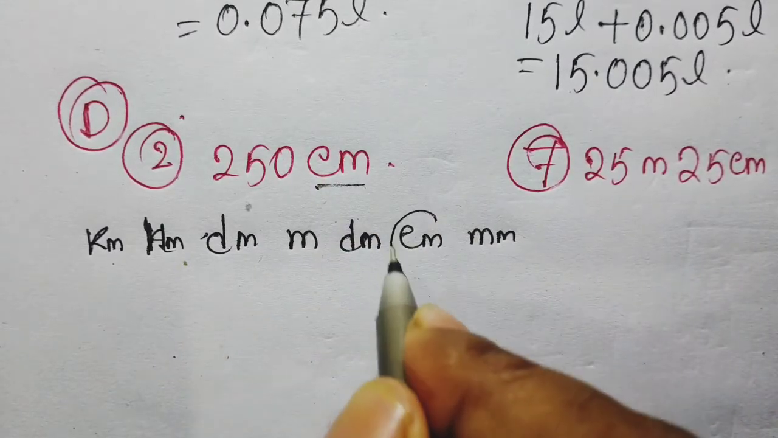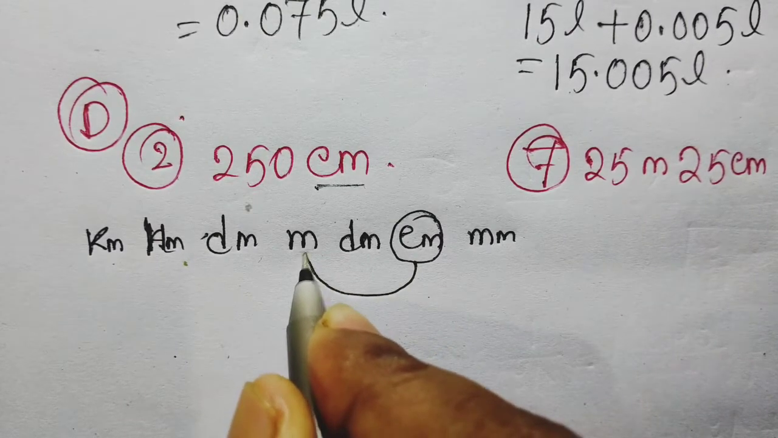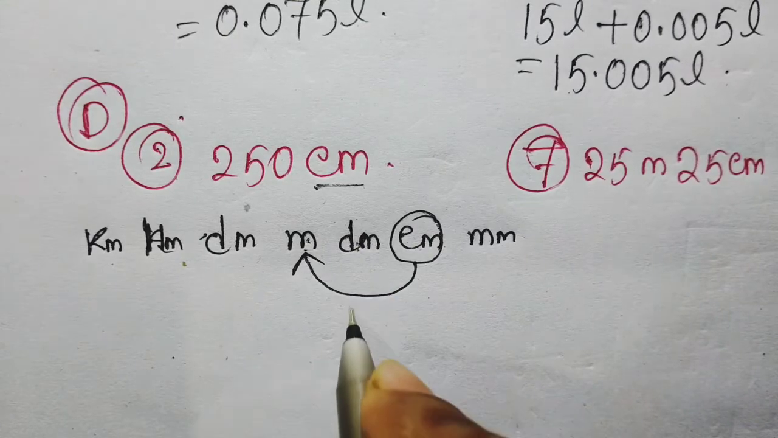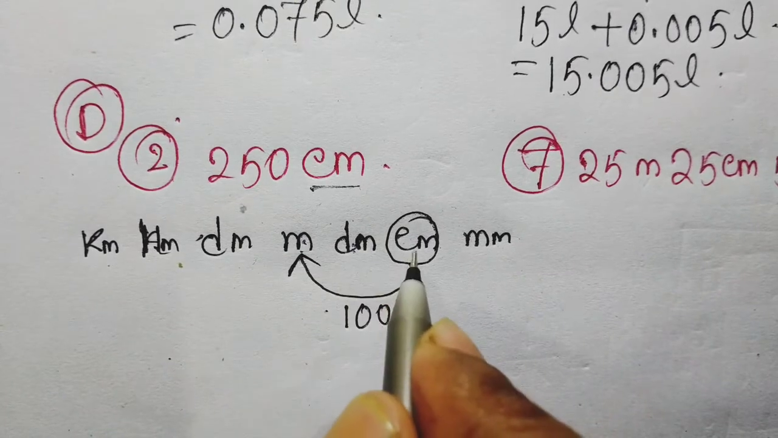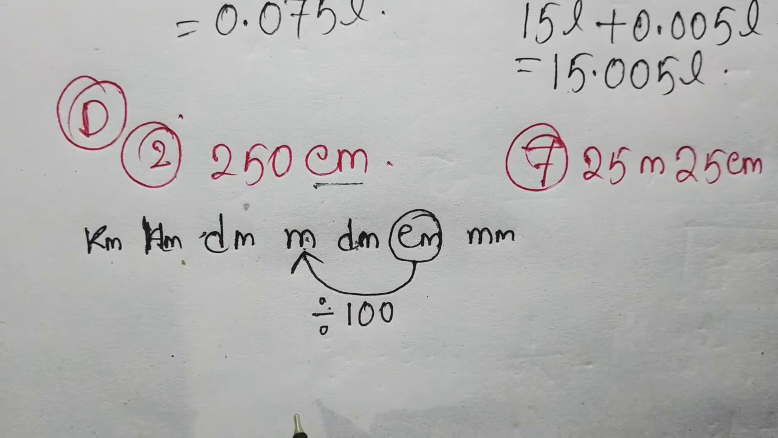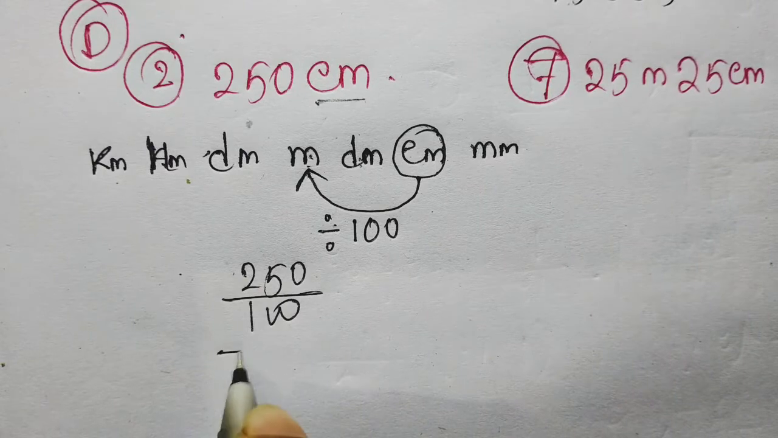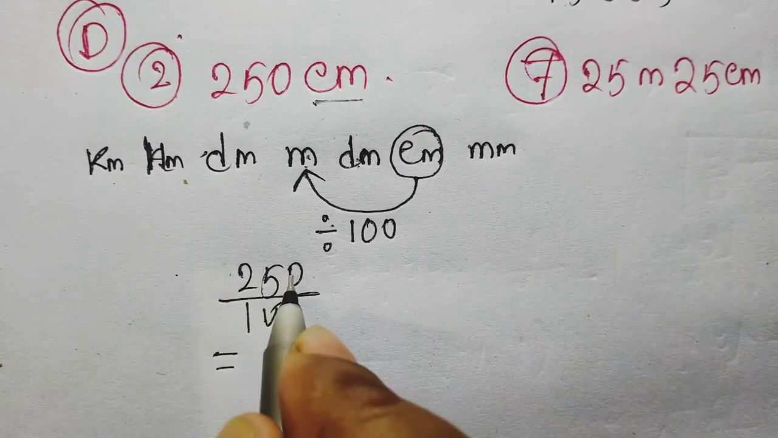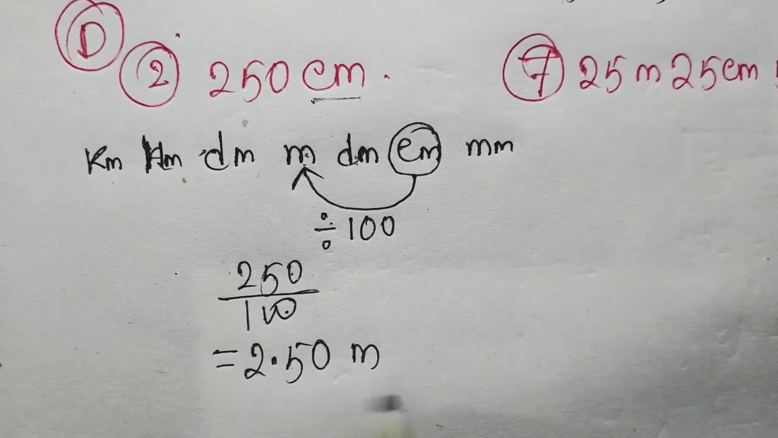Now I am in centimeter, but we have to go from centimeter to meter. Then how many units here? Only 2 units. So we have to either multiply or divide by 100. Now we are going from right to left. So in this case we have to divide. So now simply divide 250 by 100. Then we get 2.50. So put a point before 2 digits. So 1, 2. So put a point in this place. And this is our final answer.